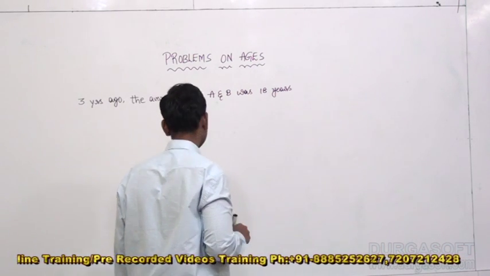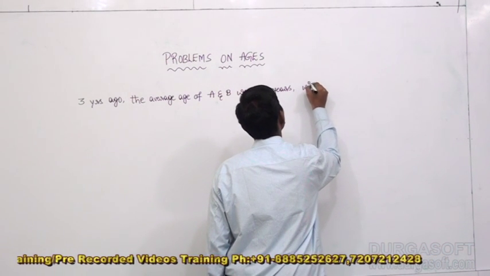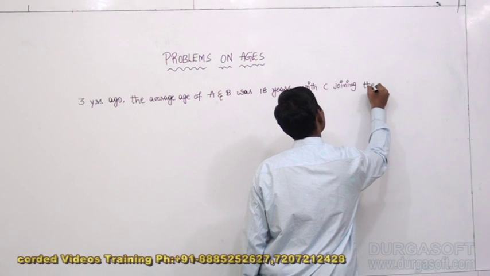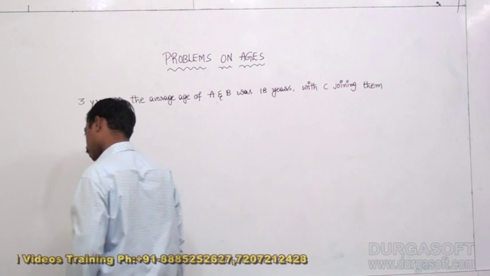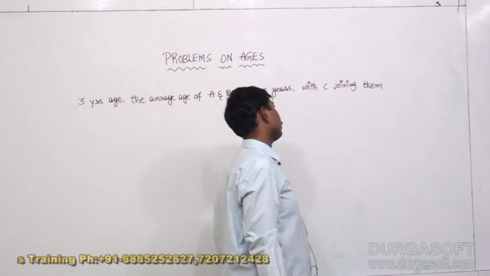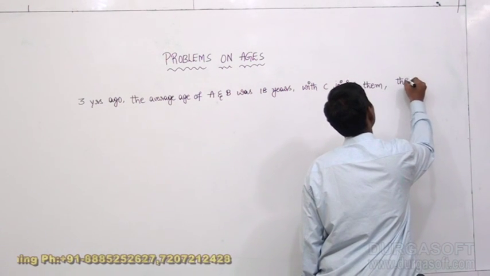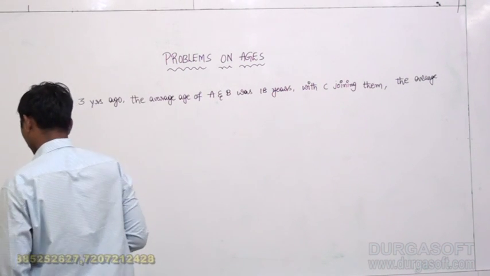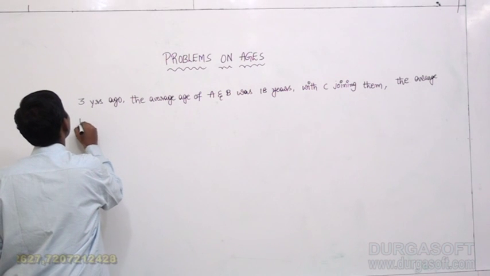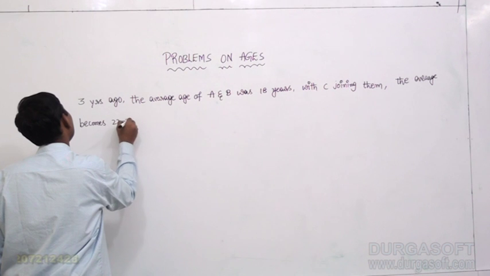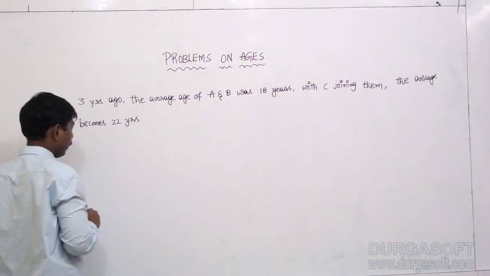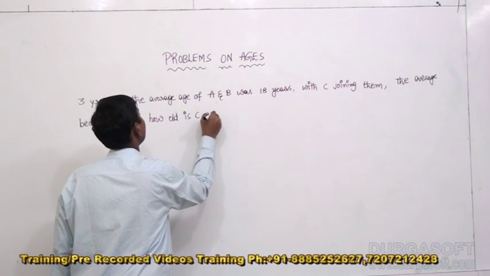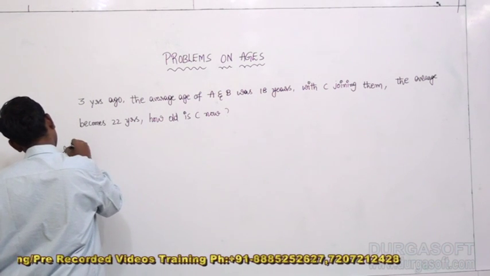With C joining them, the average becomes 22 years. How old is C now?